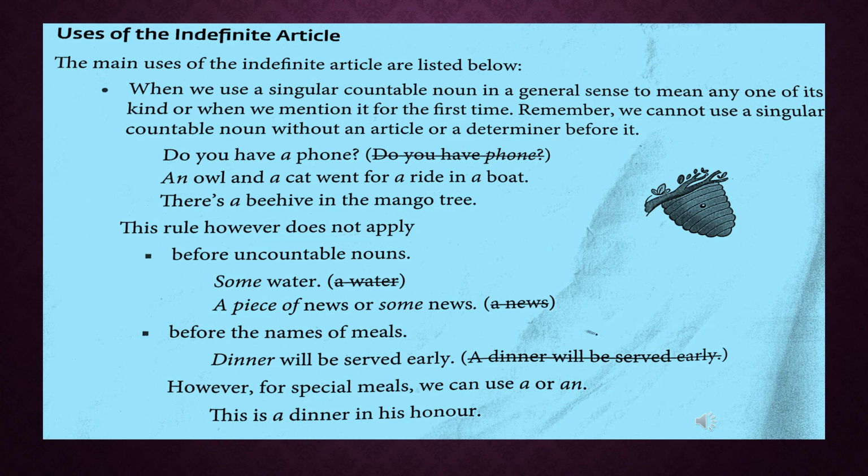We can use a or an before a singular countable noun when we say it in a general sense. Examples: Do you have a phone? An owl and a cat went for a ride in a boat. There is a beehive in the mango tree. This rule, however, does not apply before uncountable nouns. We cannot use the articles a or an before uncountable nouns.